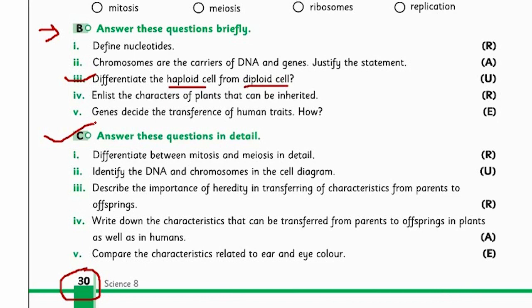Then comes the part C. First question you will solve, which is differentiate between mitosis and meiosis in detail. You will draw the diagram and then differentiate between both types of cell division.